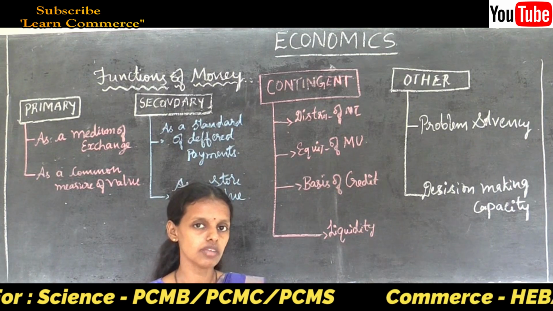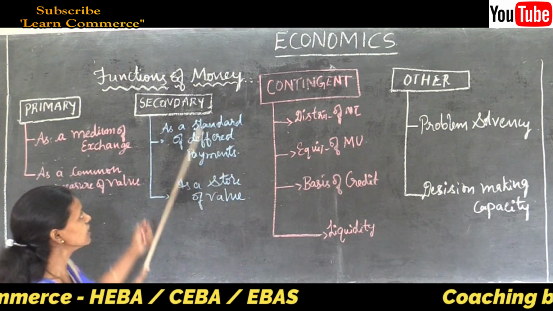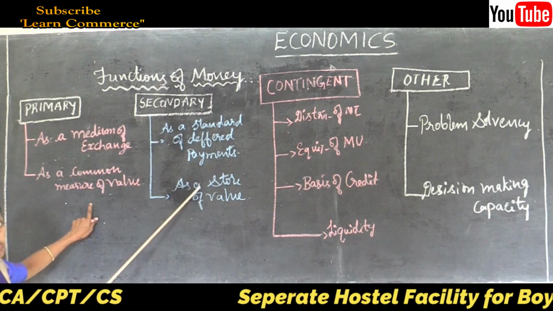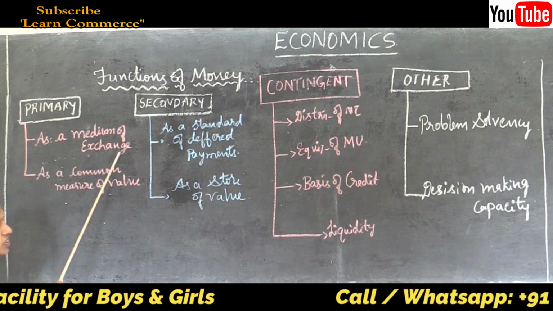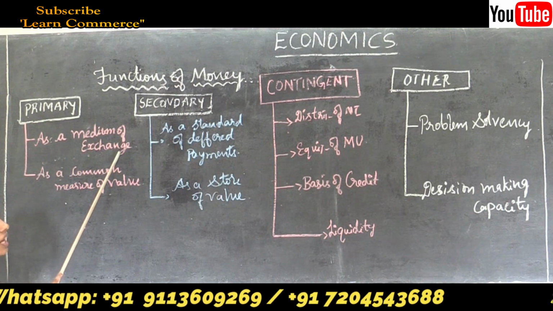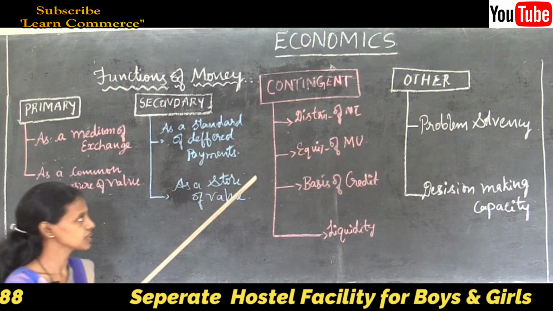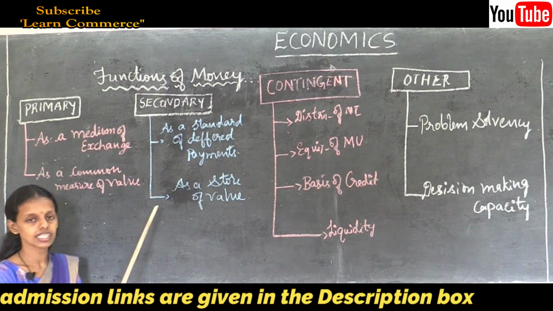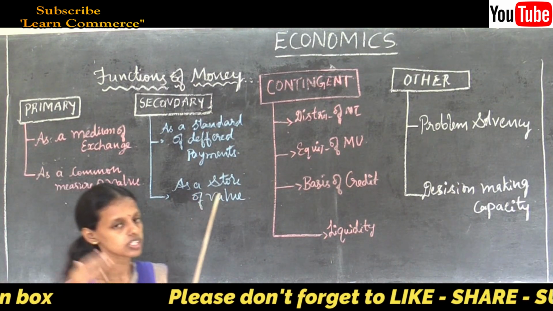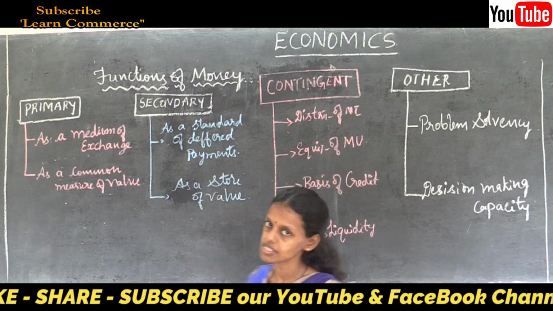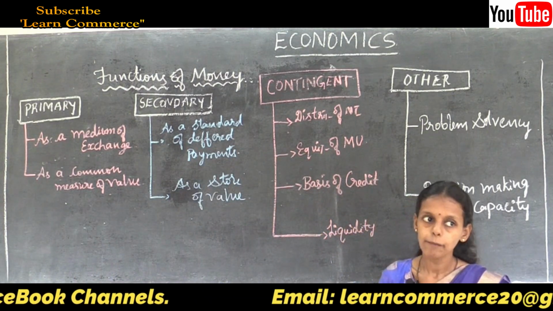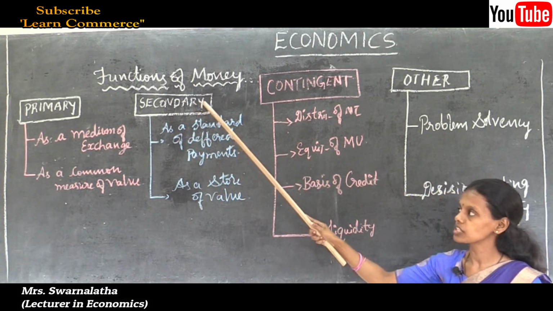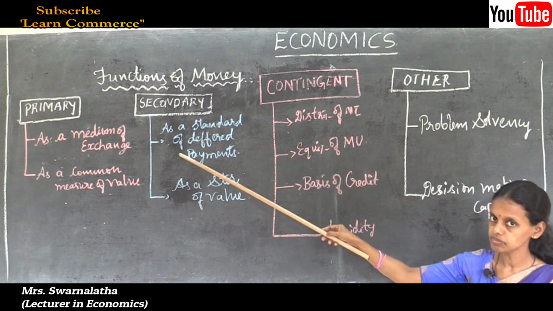Why is it said to be the derivative function? Because it is derived from the primary function. The primary function is medium of exchange. How does the exchange take place? Through the banks. How do the banks exchange the money? Through deposits, through standard payments, or through storing money in the bank. Store of value: we can keep money for a long period of time to meet our contingencies, precautionary needs, urgent needs and emergencies. Thus, the secondary function is also said to be the derivative function of money.